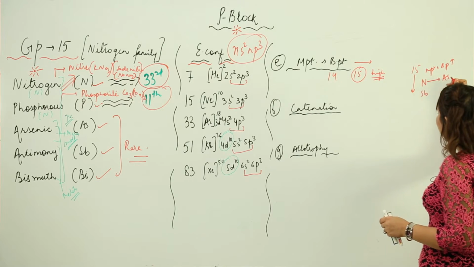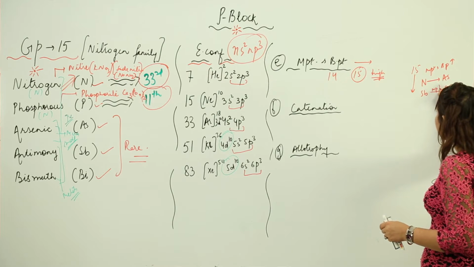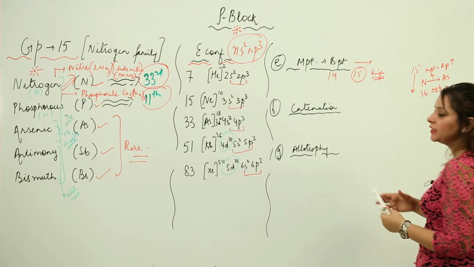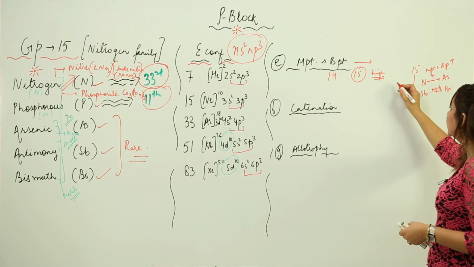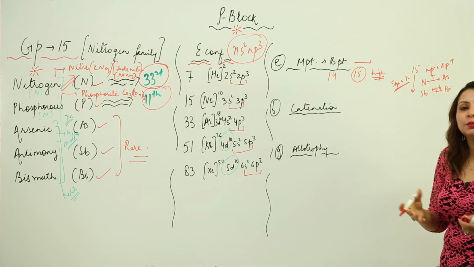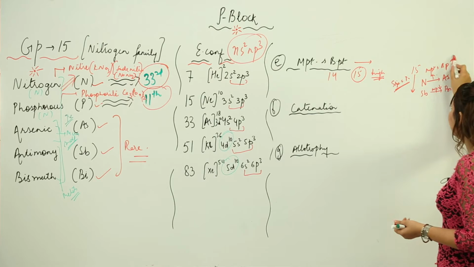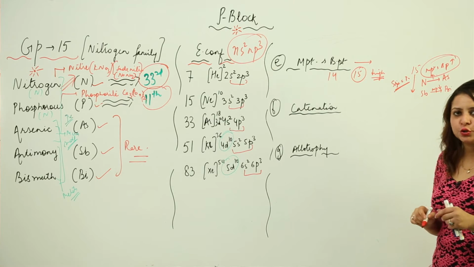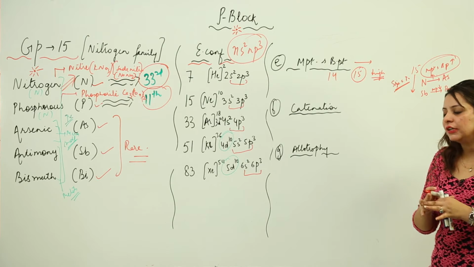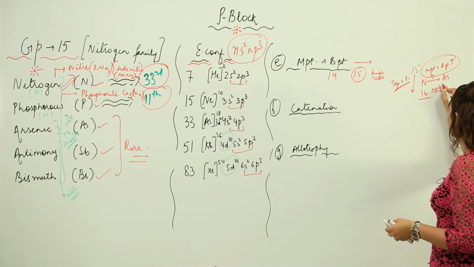After arsenic we have antimony. So we see that from antimony to bismuth the melting point is decreasing, but from nitrogen to arsenic it is increasing. The reason is that as we move down, the size is increasing. That means molecular mass or molecular size is increasing. Therefore, the forces increase. Therefore, the melting and boiling point increase from nitrogen to arsenic because there is an increase in the size of the molecule, or you can say an increase in the molecular mass. But from antimony to bismuth it actually decreased.